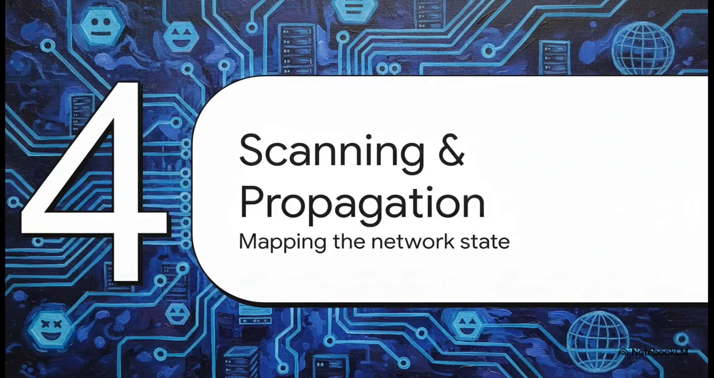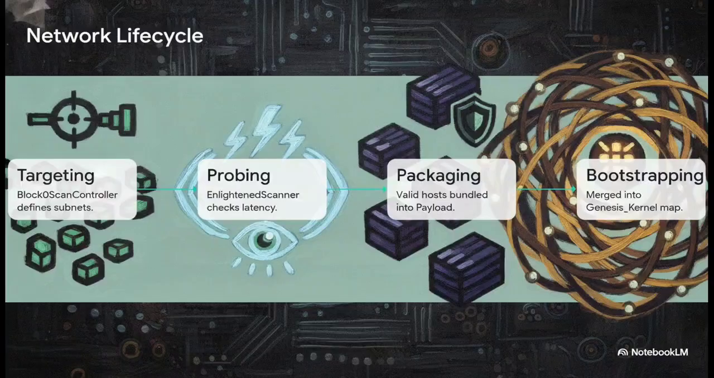Which brings us to Section 4, Network Scanning and Propagation. Now we escalate to the macro level. How on earth does this code break out of a single, isolated machine and begin sweeping across a wide network? Tracing the system's lifecycle sequentially shows us exactly how a subnet is mapped, measured, and absorbed.